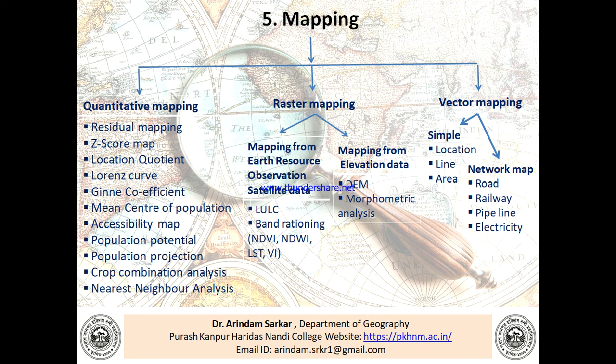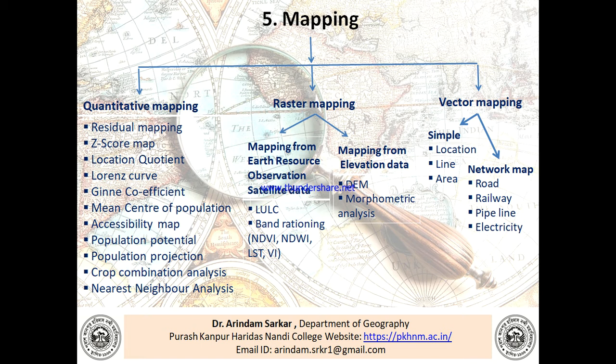Now the mapping. Mapping can be classified into three: quantitative mapping, raster mapping, and vector mapping. What are the examples of quantitative mapping? That is the residual mapping, Z-score mapping, location quotient, Lorenz curve, Gini coefficient, mean center of population, accessibility mapping, population potentiality by gravity model, population projection, crop combination analysis, nearest neighbor analysis.